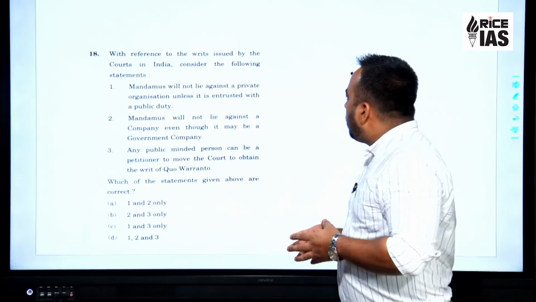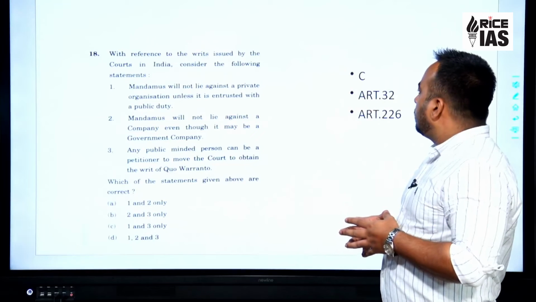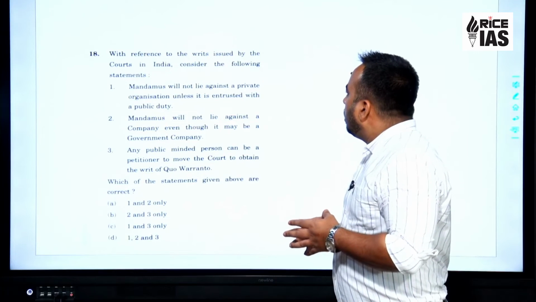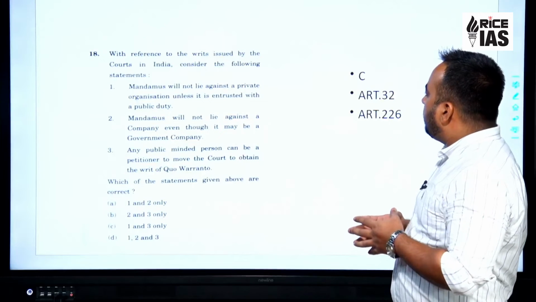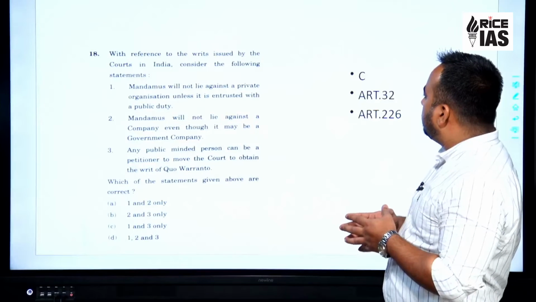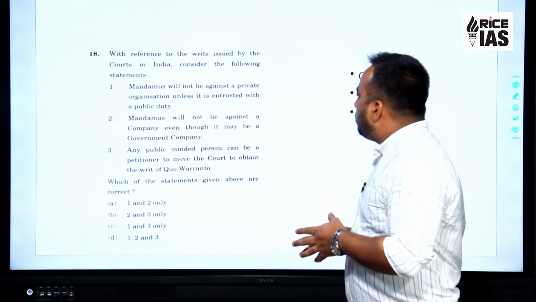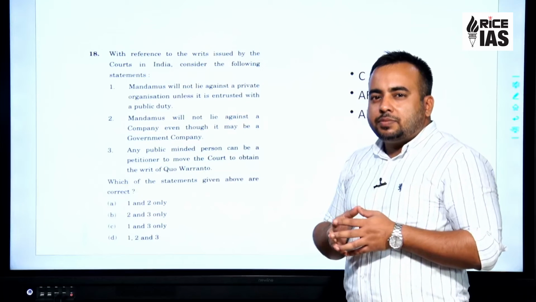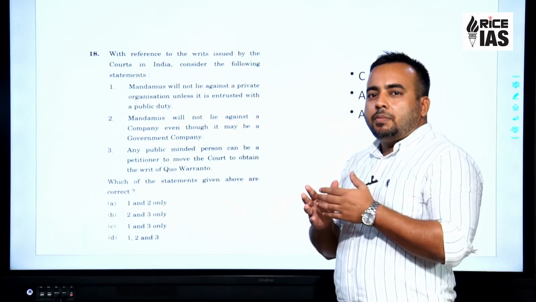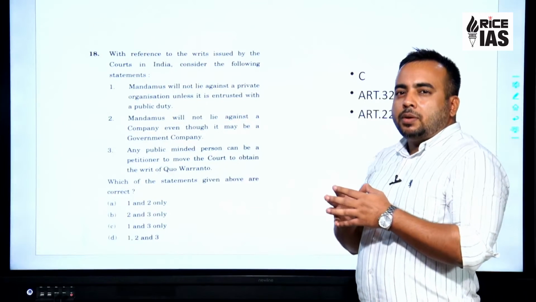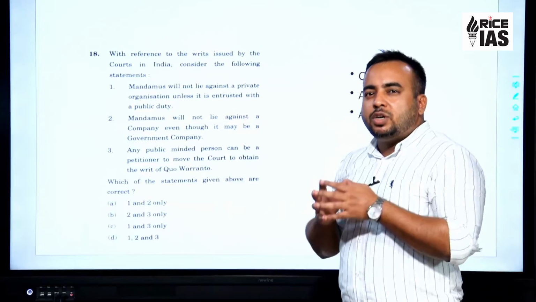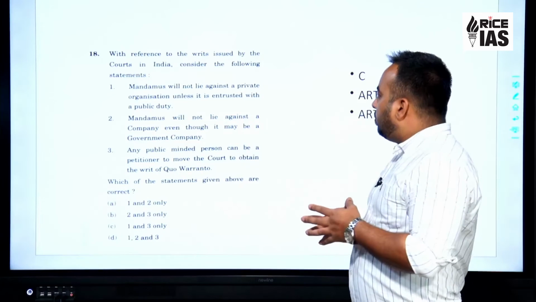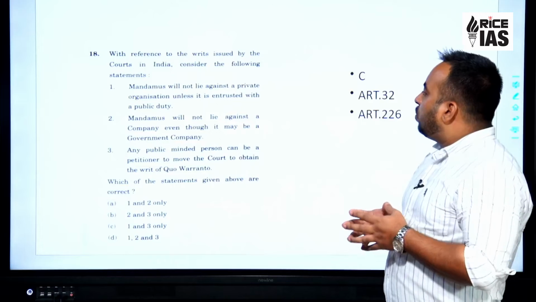Mandamus will not lie against a private organization unless it is entrusted with a public duty. So, mandamus is against a public organization, judicial bodies, tribunals, or public bodies or public officials.